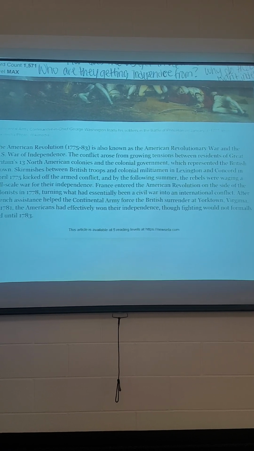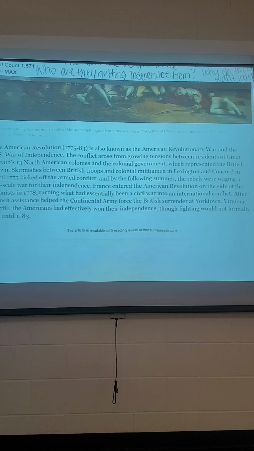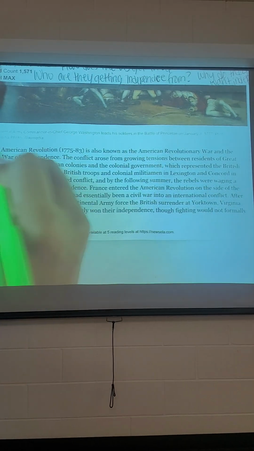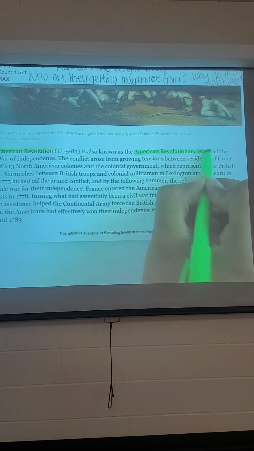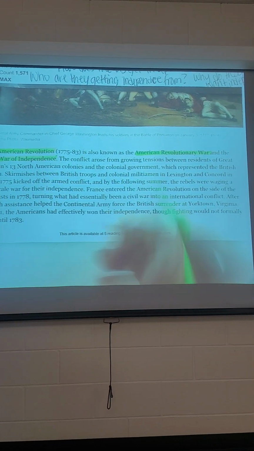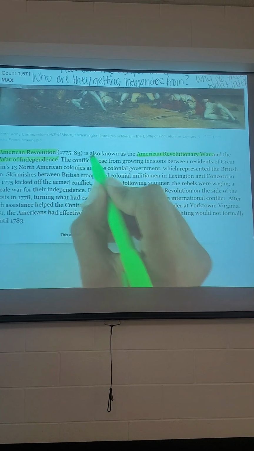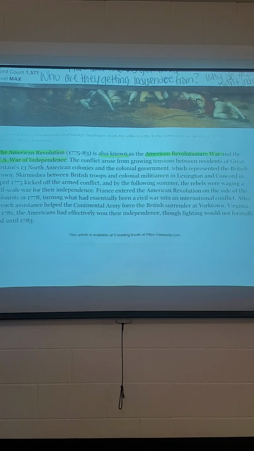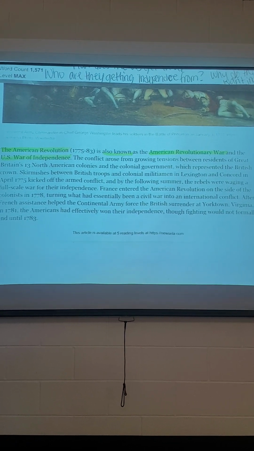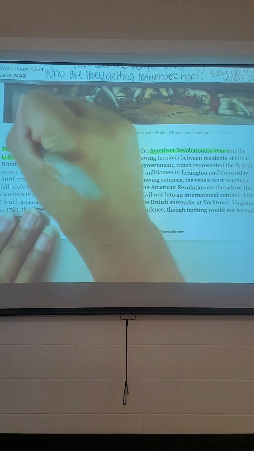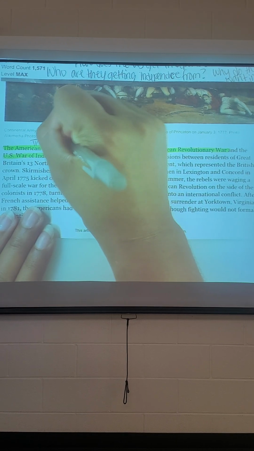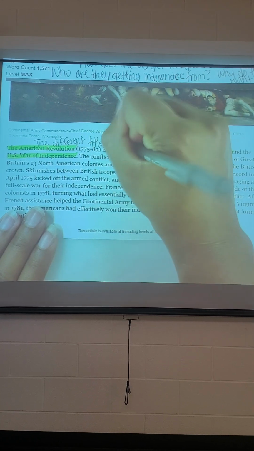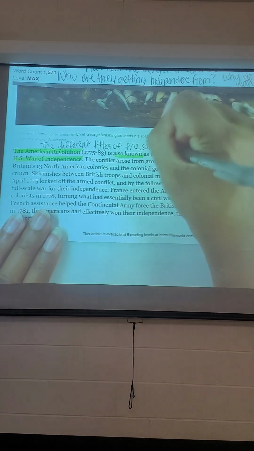So I have three titles or three names for this American Revolution. In my first sentence, I'm given the American Revolution, the American Revolutionary War, and the U.S. War of Independence. Okay, I know this because it says also known as, so I know that I have three different names, so every time I see one of these three names, I can refer back to this war. So these are the different titles of the same war for independence.